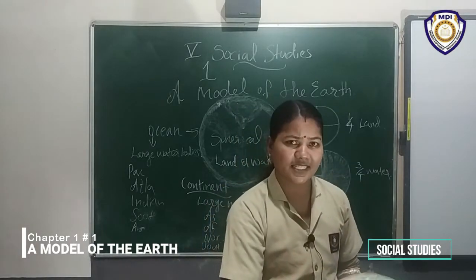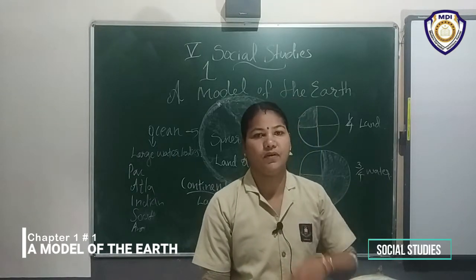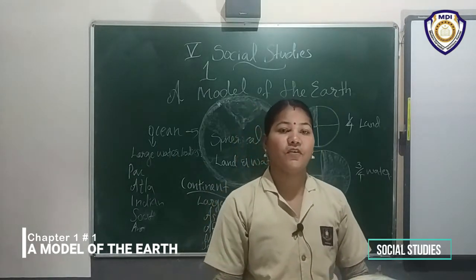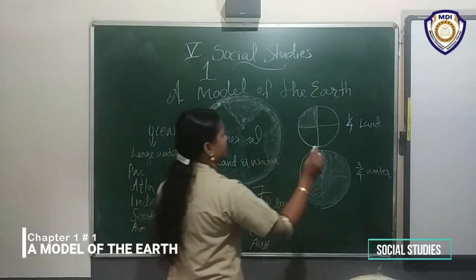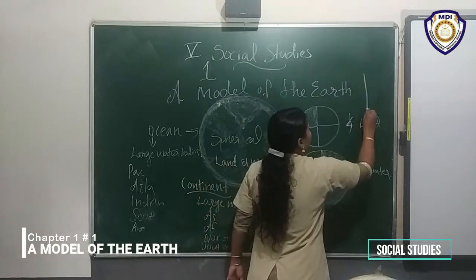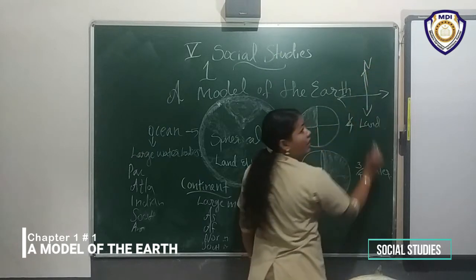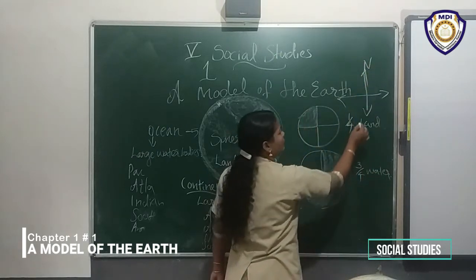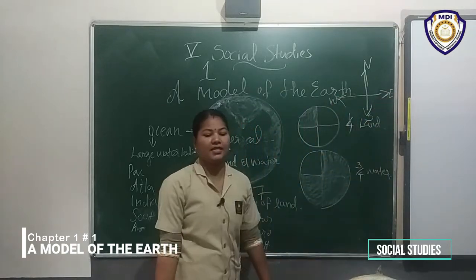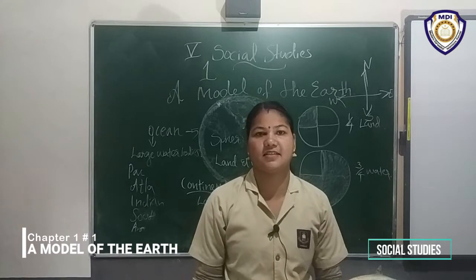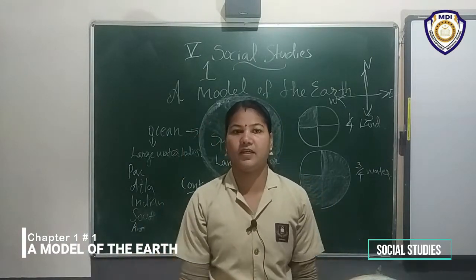Okay. You know directions? How many directions? 4 directions. What are the 4 directions? Listen. Here is the north. North, south, east, west. These are the 4 directions. North, south, east, west. Okay.